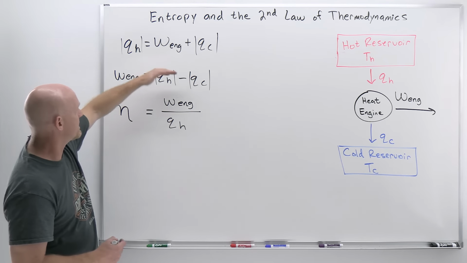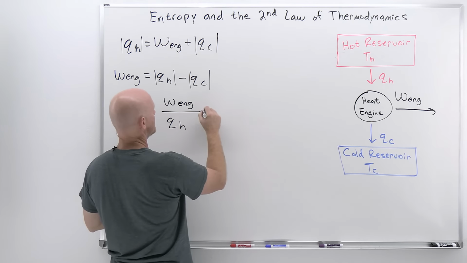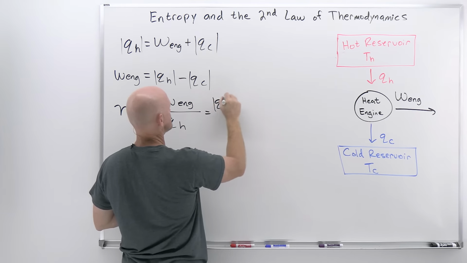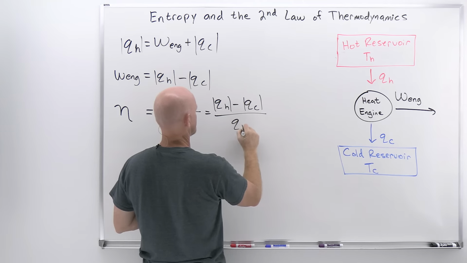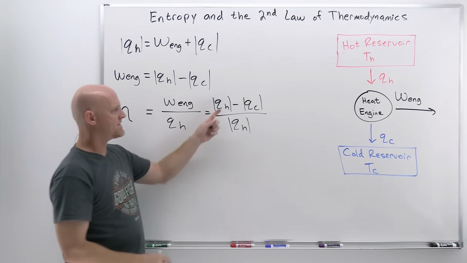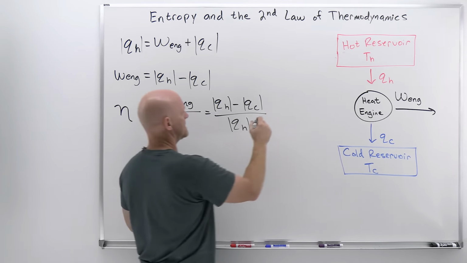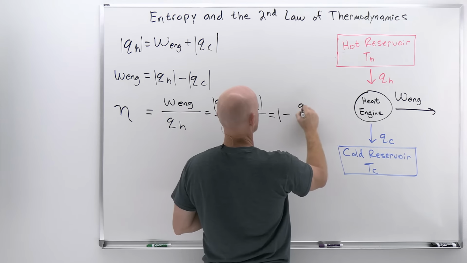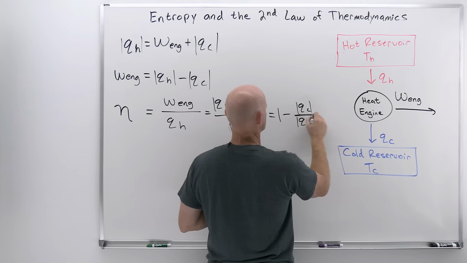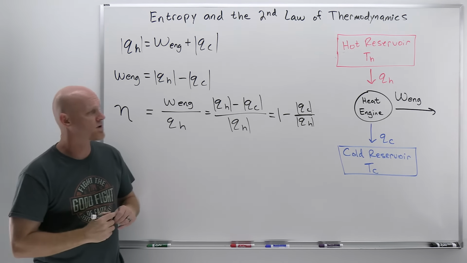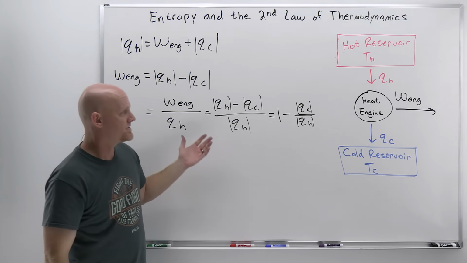All right, if we substitute our expression in here for the work done by an engine, we'll have (QH - QC) all over QH. And then we can divide both these terms by QH to get 1 - QC/QH. So, there's an expression for our thermal efficiency. Just another way of looking at it.